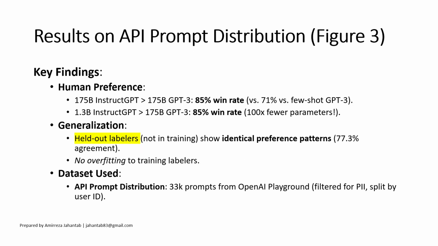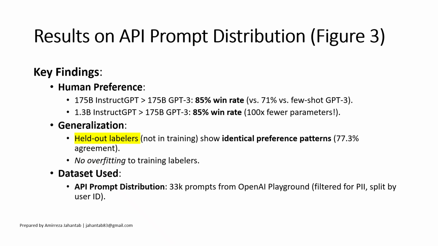Now, let's move on to the results on API prompt distribution. InstructGPT with 1.3 billion parameters is significantly better than GPT-3 with 175 billion parameters in terms of efficiency. With 100 times fewer parameters, it achieves an 85% win rate against GPT-3. However, they were not satisfied with this result, so they also checked generalization.